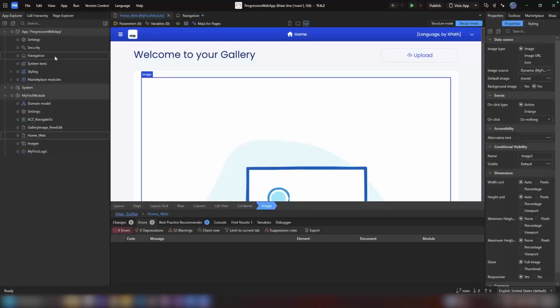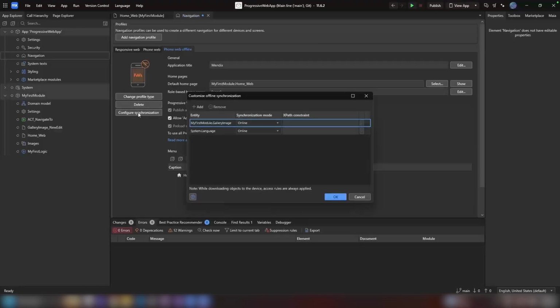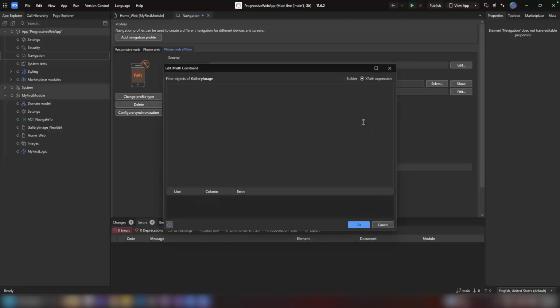To enable online synchronization mode, go to the navigation tree item in Studio Pro's App Explorer. Go to the offline navigation profile on which you want to enable the online synchronization mode. In that tab, click Configure Synchronization and it's there.